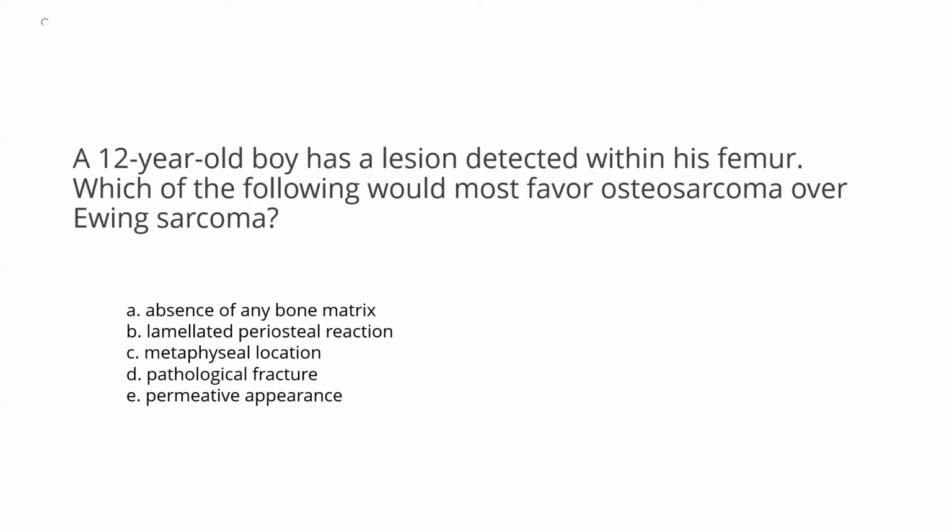Lamellated periosteal reaction. It can be present in either osteosarcoma or Ewing sarcoma. However, it is more characteristic of Ewing sarcoma but can also be present in osteosarcoma. Metaphyseal location. Osteosarcoma is present in metaphyseal location, Ewing sarcoma in diaphyseal location. Pathologic fracture can be present in both. Permeative pattern of bone destruction can be present in both. So the correct answer is metaphyseal location, because Ewing sarcomas tend to occur in the diaphysis and osteosarcomas near the metaphysis, but there can be a large amount of overlap between these two as well.